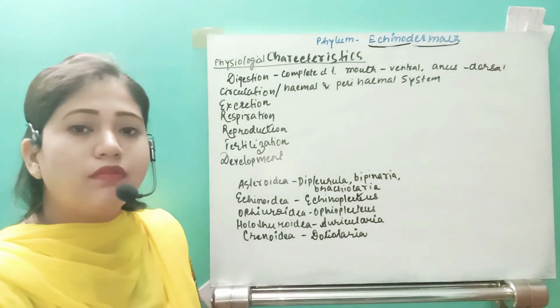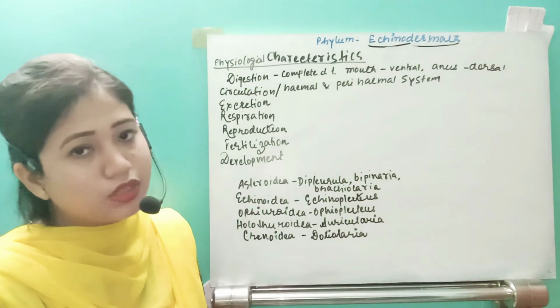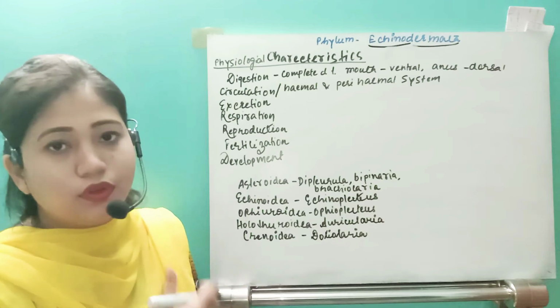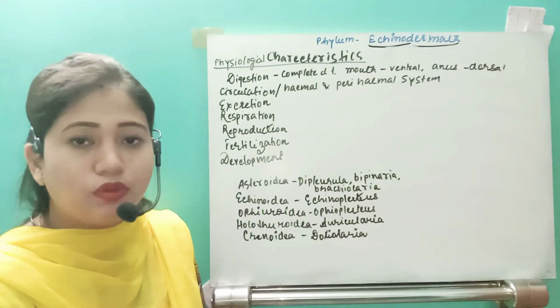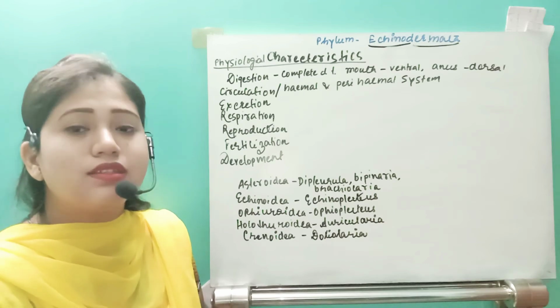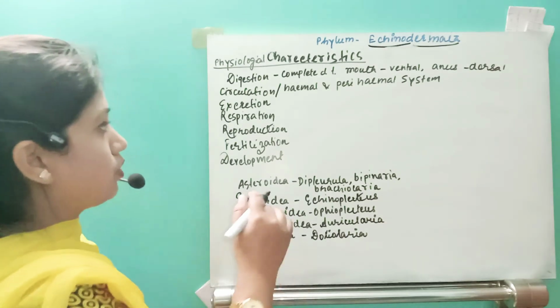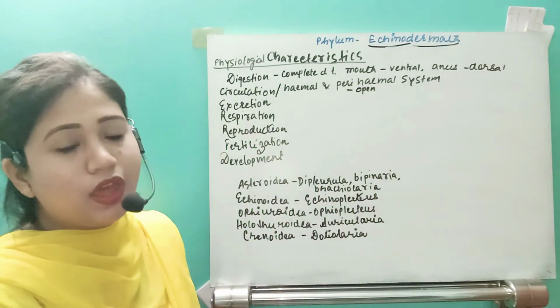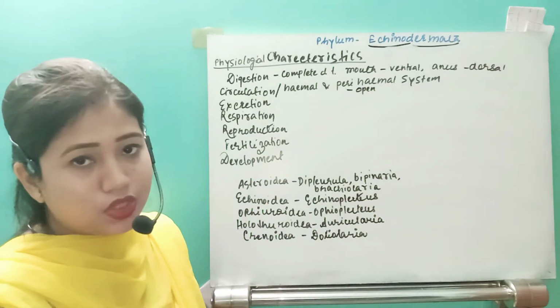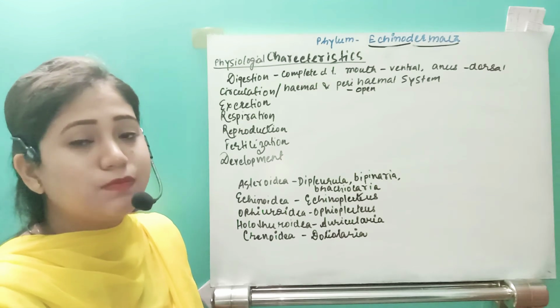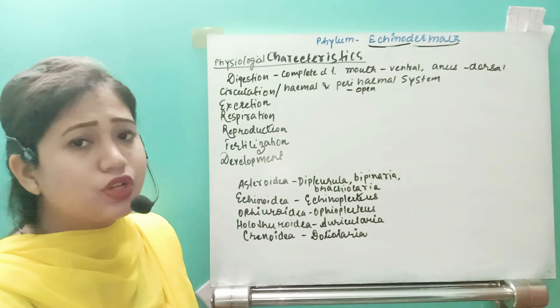If we compare with open and closed circulation, obviously there is no vessel present through which the fluid flows. It is flowing in the coelom itself. So we can call this open circulation. Remember that they have open circulation. If it comes to excretion, then for excretion, they do not have any specialized excretory organ.